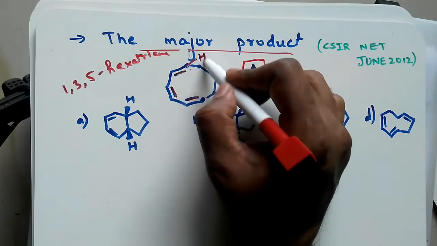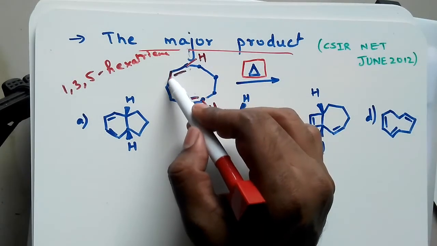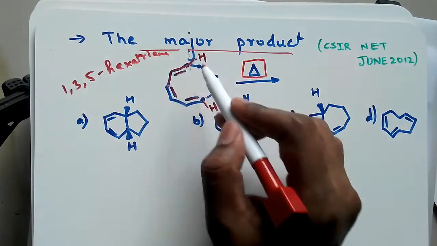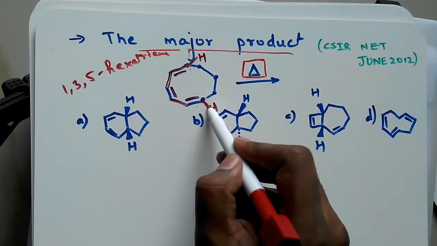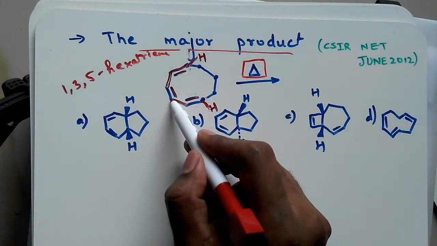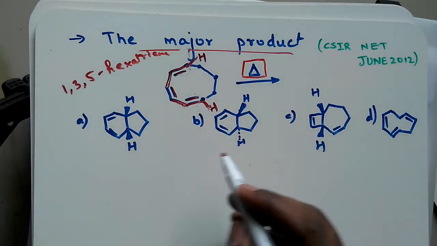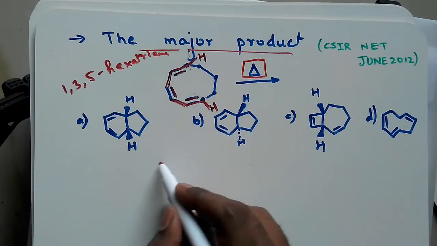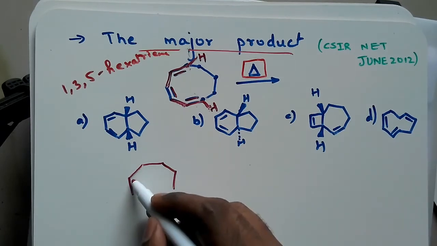Now there is hydrogen over here that we have to remember. If you are considering the stereochemistry of this hydrogen, they are trans. If you consider this part, again it is trans. Why trans? Because this double bond is on the opposite side, so it is trans. So let us draw only the 1,3,5-hexatriene.